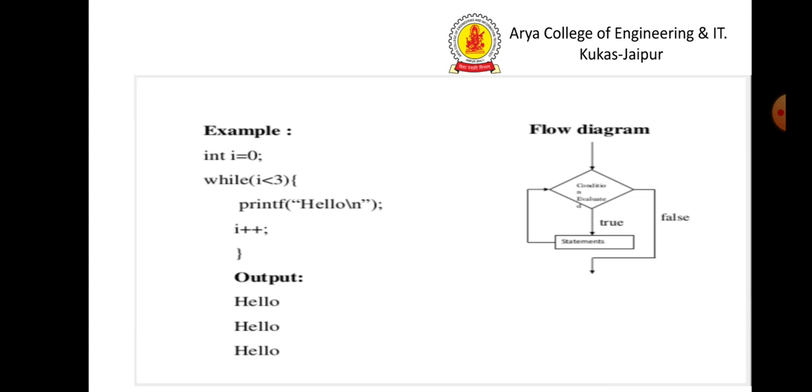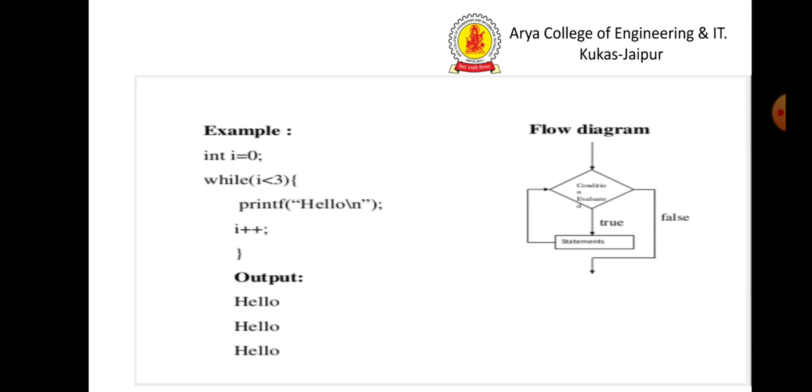int i = 0. What we initialize, that i is equal to 0, while i is less than 3. Yes, in our first case i is equal to 0, i is less than 3, printf hello. i++, now i is 1, yes it is also less than 3, then printf hello. i++, i is equal to 2, here also it is less than 3, then the printf statement will execute. Now i++ means i is equal to 3, which is not less than 3.